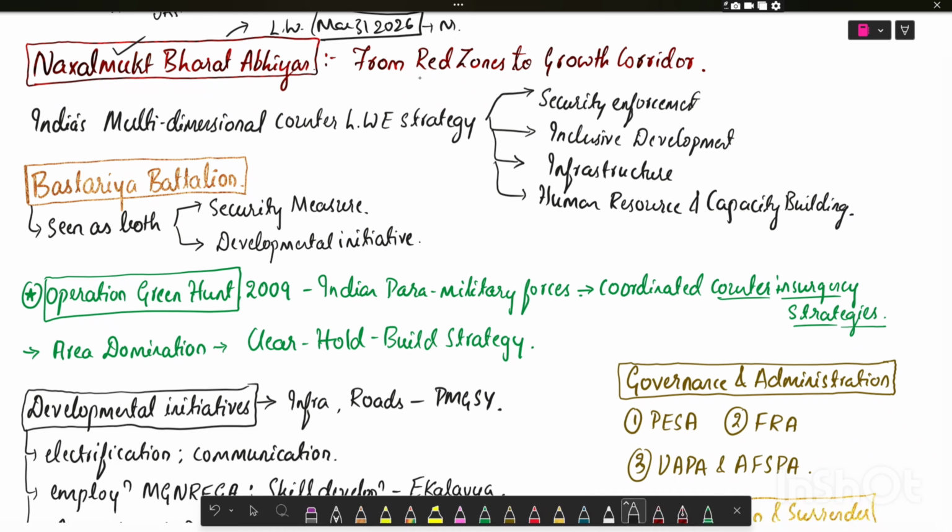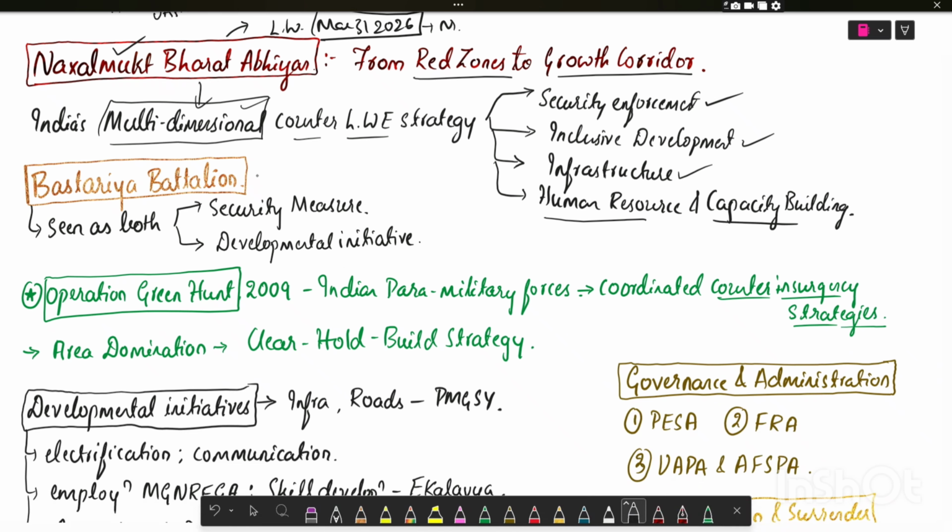The tagline is "From the Red Zones to the Growth Corridors." In this, it includes a multidimensional approach to counter left-wing extremism. The multidimensional approach includes security enforcement, inclusive development, infrastructure, human resource, and capacity building.